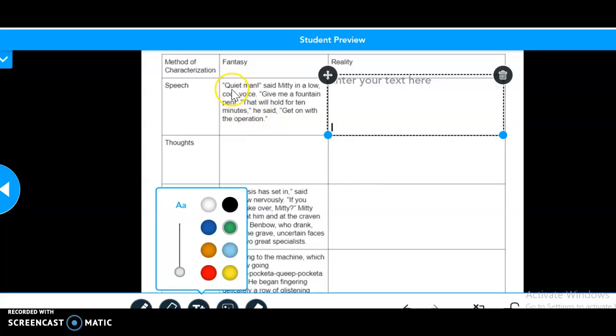So remember, in his fantasy, look how confident he is. "Quiet, man," said Minnie in a low, cool voice. "Give me a fountain pen. That will hold for 10 minutes," he said. "Get on with the operation."